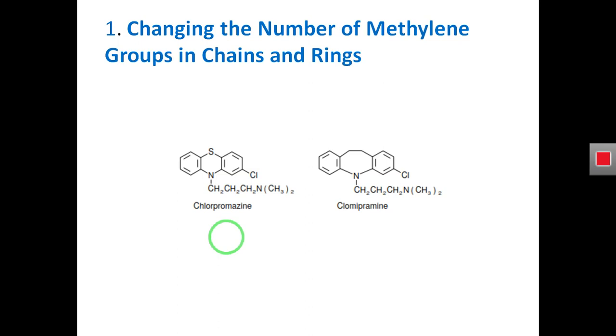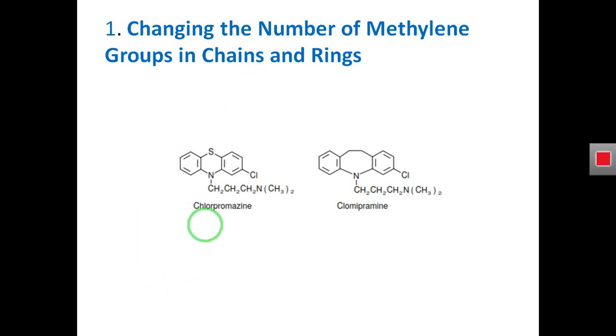How can we do this? The first procedure is that we can make changes by changing the shape and the size of the parent molecule or the lead molecule.